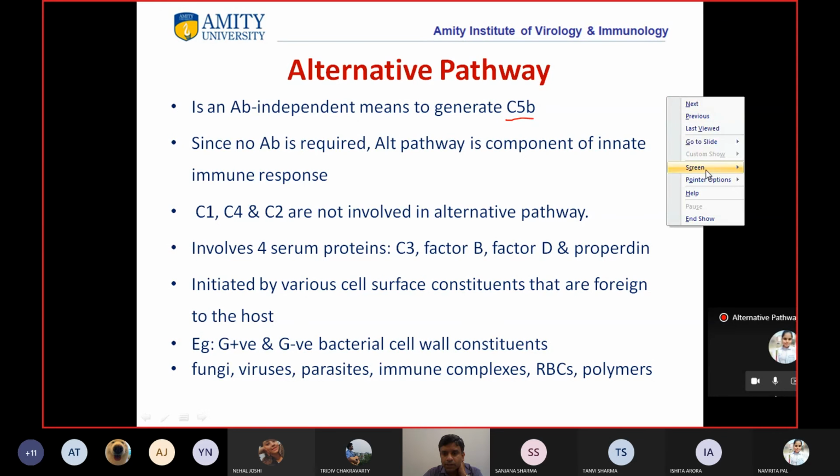As I said, what we are ultimately looking for is the formation of C5b. In this case it is antibody independent, so it does not require antibody for its initiation. Since no antibody is required, the alternative pathway is a component of the innate immune response.